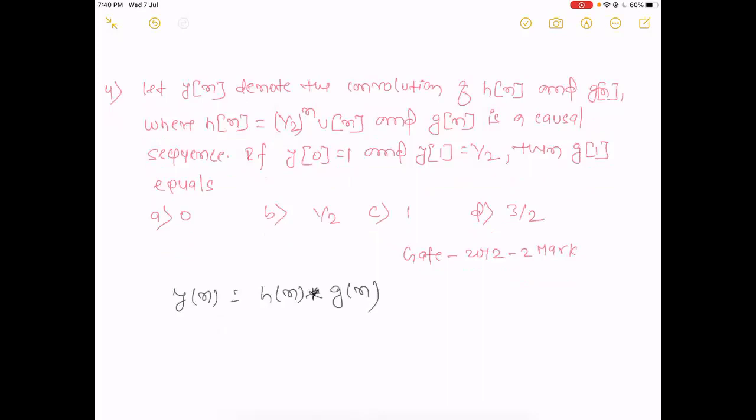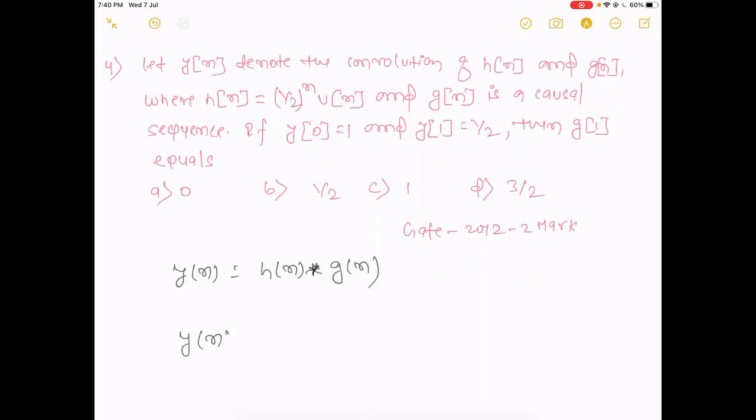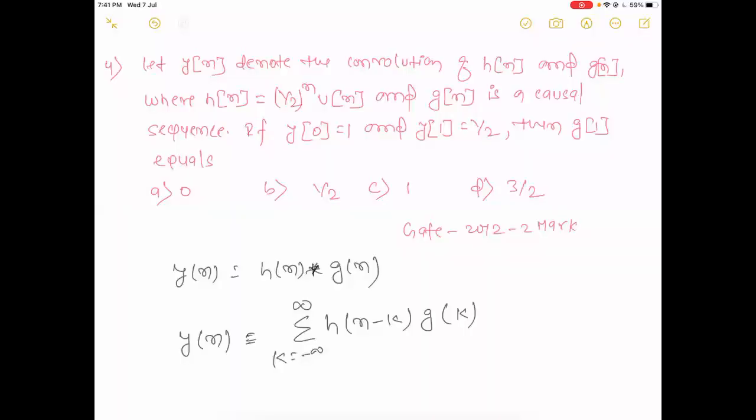We know the formula: y[n] is the summation over k from minus infinity to infinity of h[n minus k] and g[k]. Now check it.